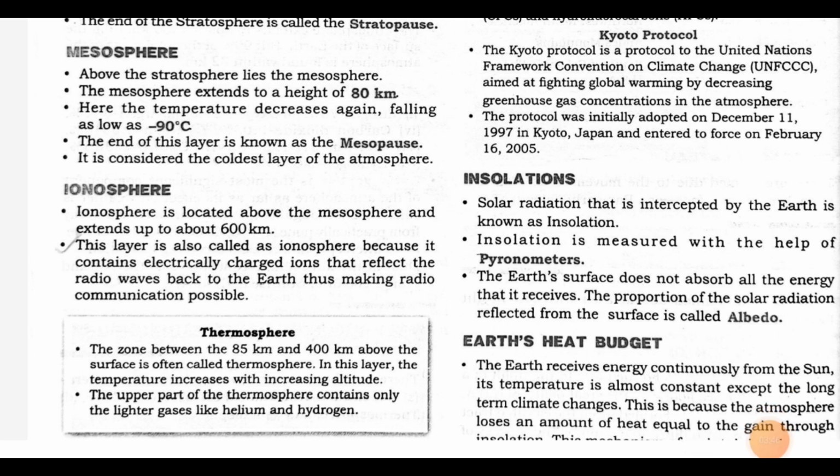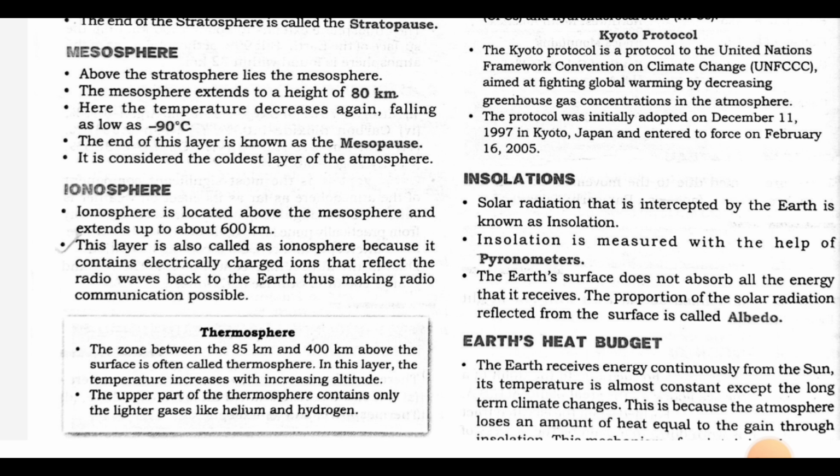Ionosphere. Ionosphere is located above the mesosphere and extends up to about 600 km. This layer is called the ionosphere because it contains electrically charged ions that reflect the radio waves back to the earth, thus making radio communication possible.